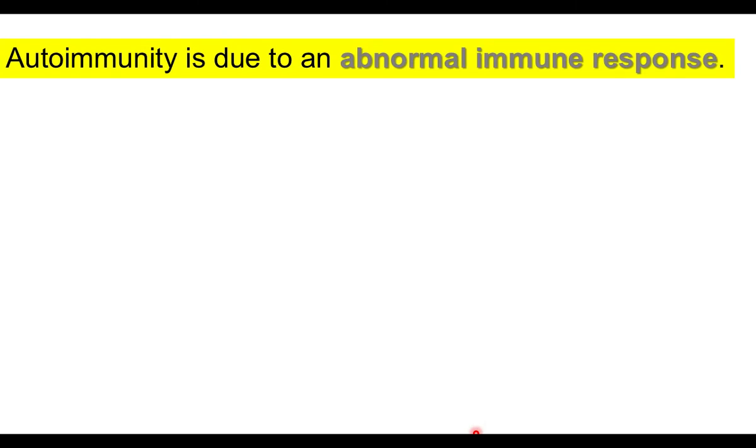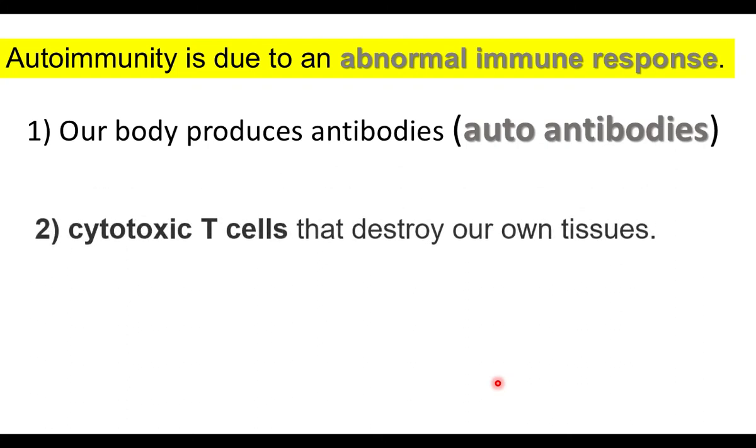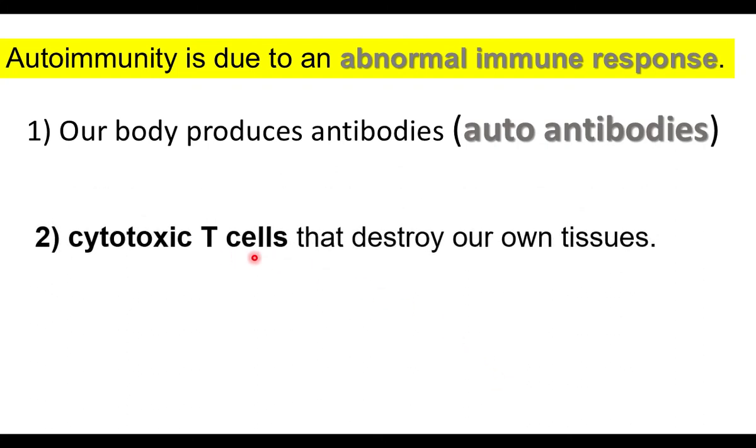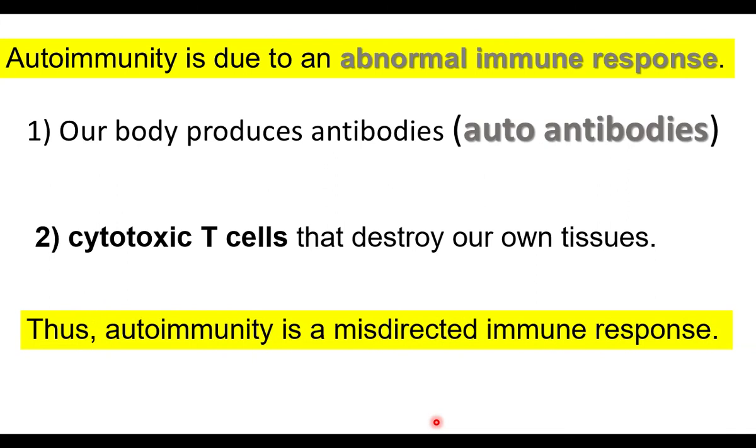What are the two kinds of immune responses involved in autoimmunity? Let us see. Our body produces antibodies, autoantibodies. So antibody mediated immunity, or humoral immunity, is involved in this autoimmune response. And cytotoxic T cells destroy the cells. Here the cells destroy our own tissues. So both antibody mediated immunity and cell mediated immunity are directed against our own tissues. So it is a misdirected immune response.